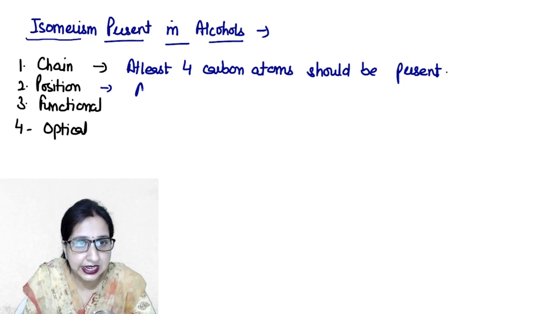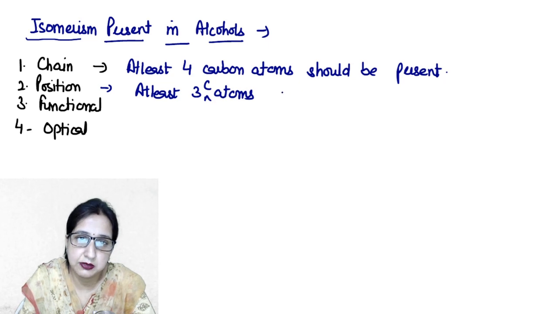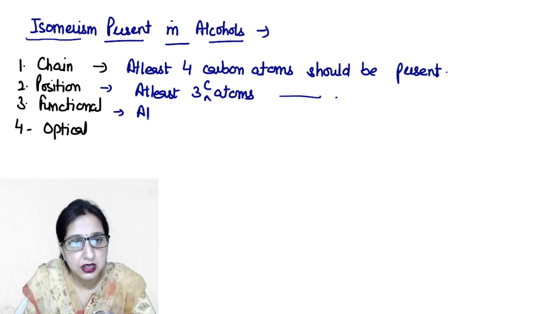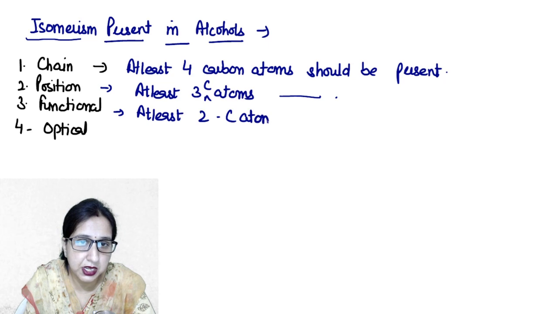For position isomerism, at least 3 carbon atoms should be present. For functional isomerism, at least 2 carbon atoms should be present.